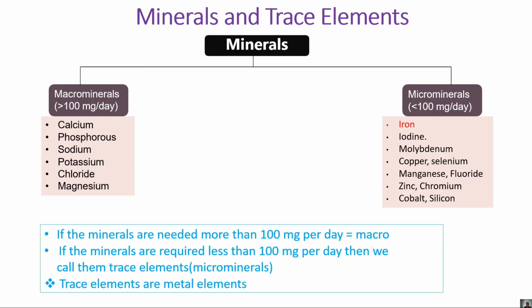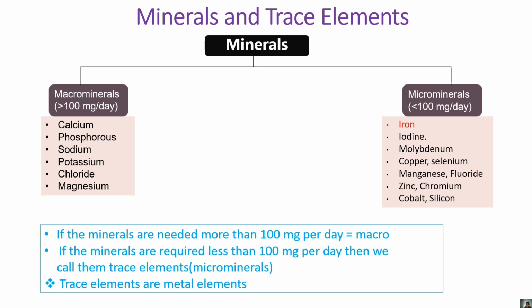Okay, that is a mineral and the trace element. What is it? Basically, mineral has two categories. First is the macro minerals and second is the micro minerals. As हमने न्यूट्रिएंट के केस में भी देखे थे, macro था और micro था. इसका basic difference तो आपको अब ध्यान में आ गया होगा कि macro means what, which is required as a large amount in our body, and the micro means which is required in less amount in our body. Okay, so macro as well as the micro element.